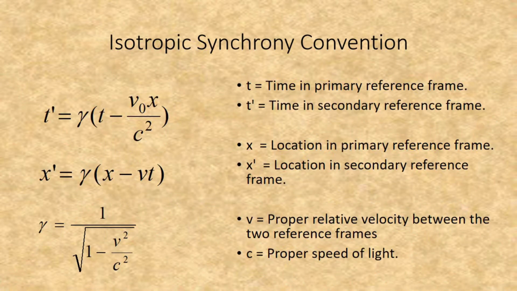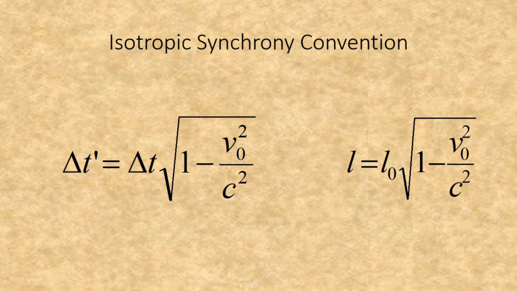The isotropic synchrony convention does result in unaltered Lorentz transformations. This is one reason why it is so commonly used. This also results in no alterations to the formulas of special relativity. This is the main reason the isotropic synchrony convention is also referred to as the Einstein synchrony convention.